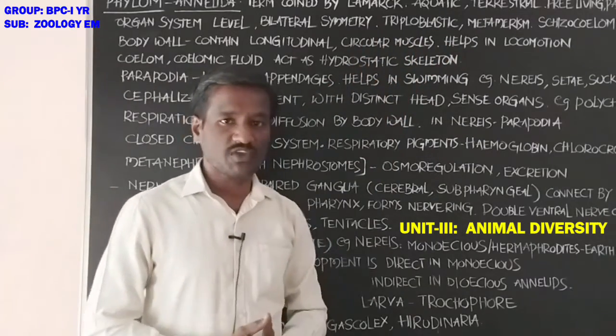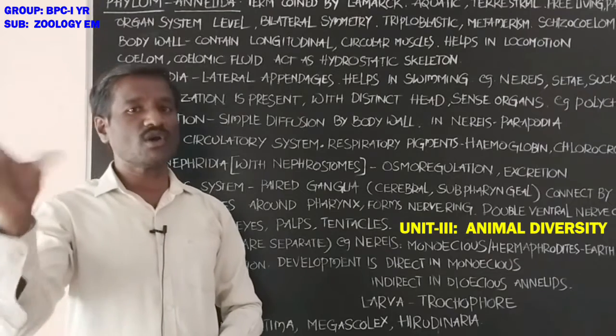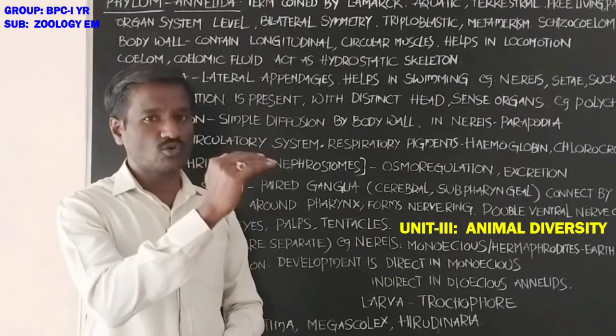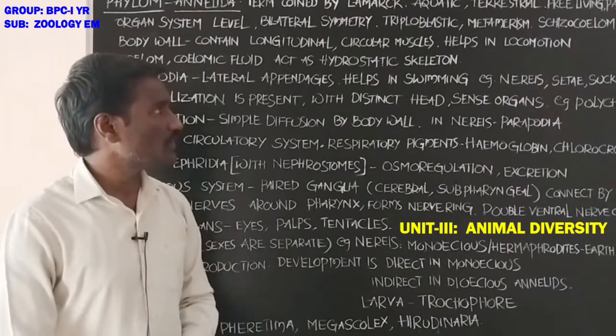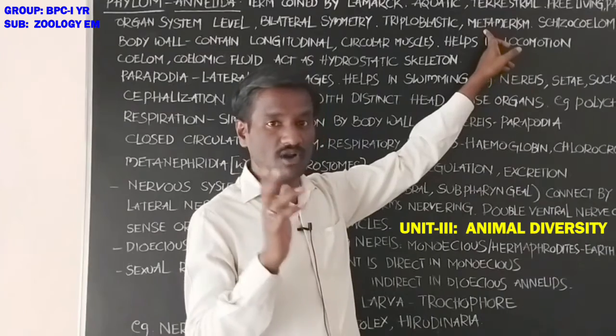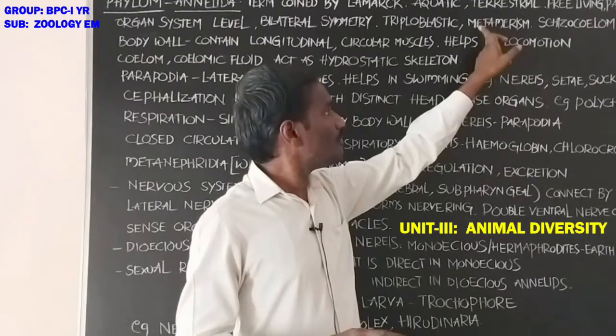Triploblastic animals: the entire body is developed from the three embryonic layers, that are ectoderm, mesoderm, and endoderm. Triploblastic animals, the body developed from three layers.